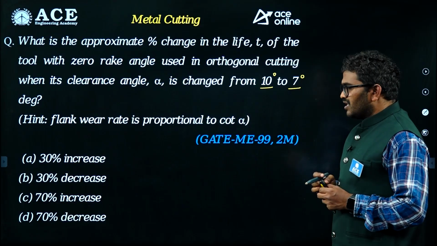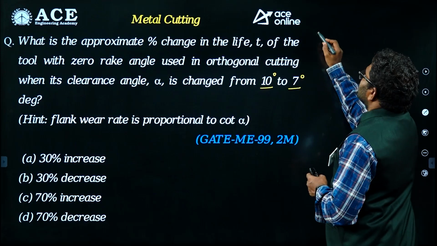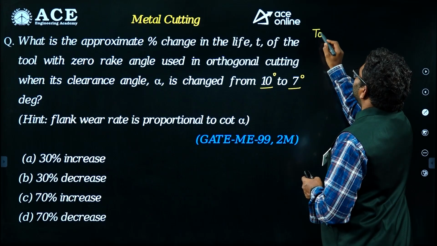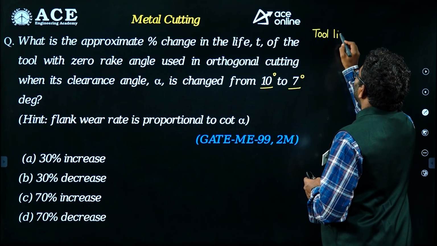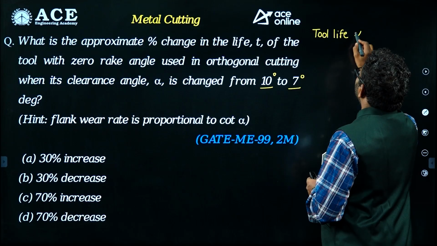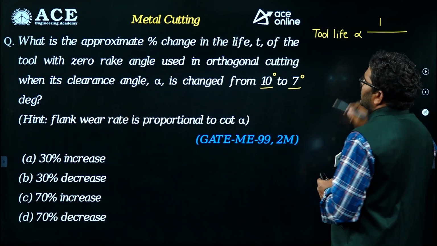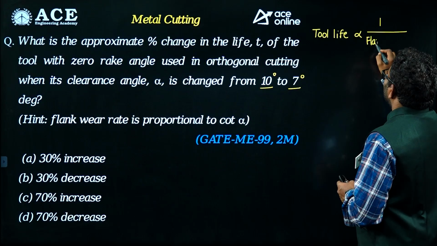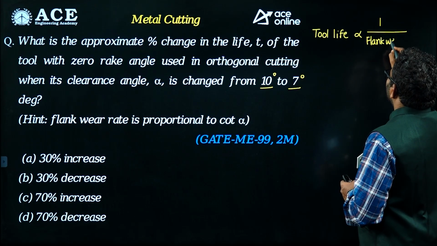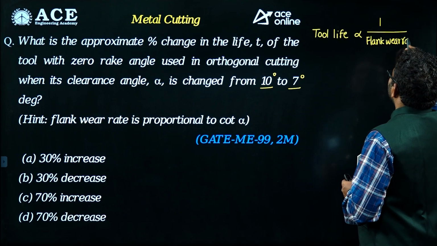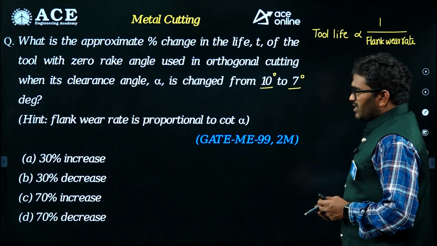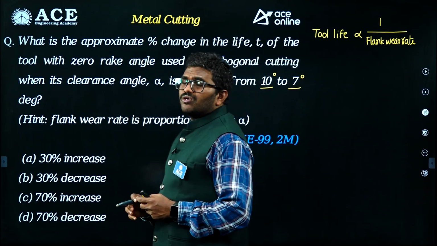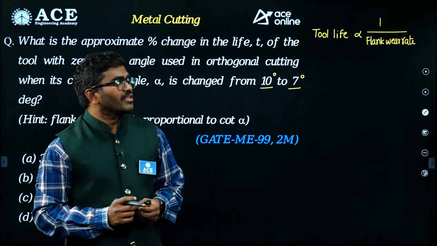Hint is given. So generally remember, tool life is proportional to 1 by flank wear rate. If wear rate is more, tool life is going to decrease.